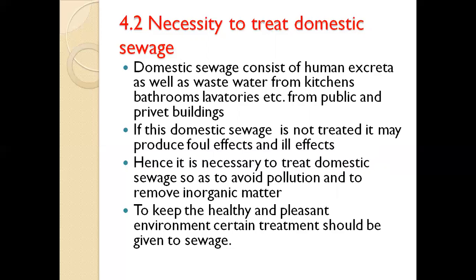Then if this domestic sewage is not treated, it may produce foul effects or ill effects. If the domestic sewage from public or private buildings is not treated, then it may produce foul and ill effects. Hence, it is necessary to treat domestic sewage so as to avoid pollution and remove organic matter.